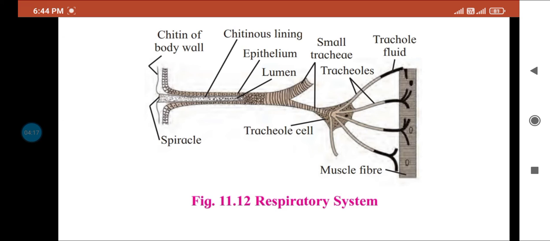The trachea is a structure between spiracles and tracheole. The trachea are branching tubes arranged transversely as well as longitudinally. Each branches into tracheoles. Trachea is about 1 mm thick with spiral or annular thickening of chitin. Chitin prevents the trachea from collapsing.